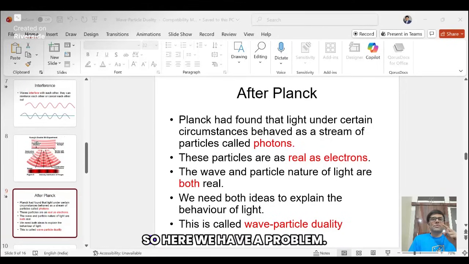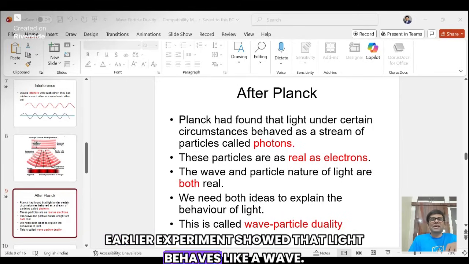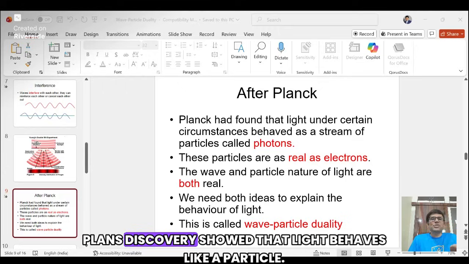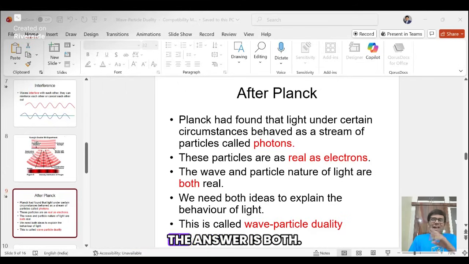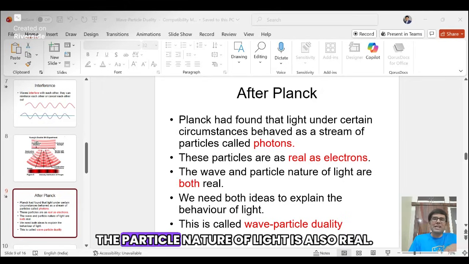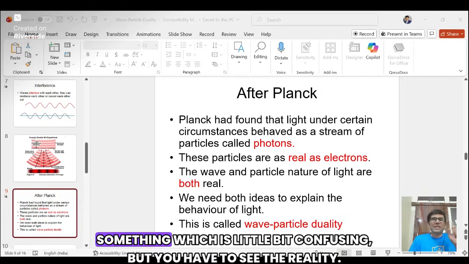Right? So here we have a problem. Earlier experiments showed that light behaves like a wave. Planck's discovery showed that light behaves like a particle. Which one is correct? The answer is both. Both are real. The wave nature of light is real. The particle nature of light is also real. It is a little bit confusing, but you have to see the reality.